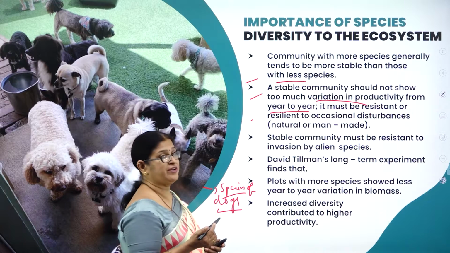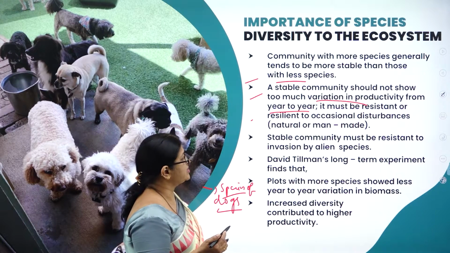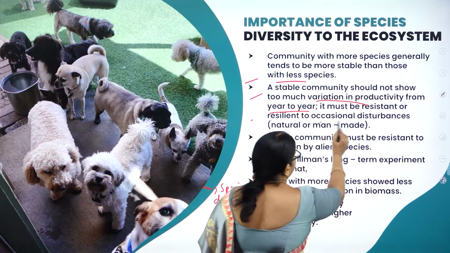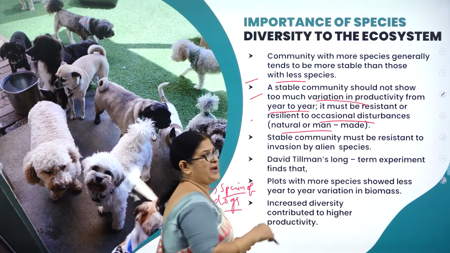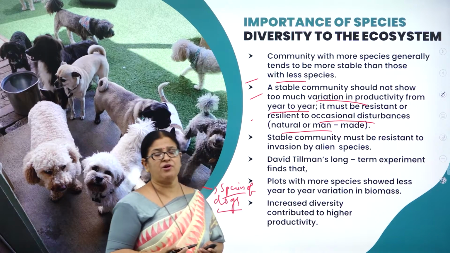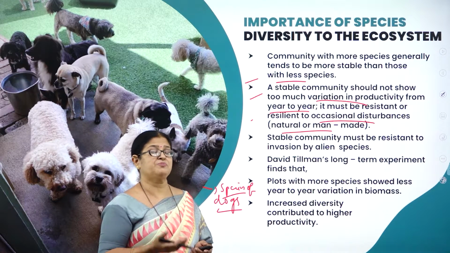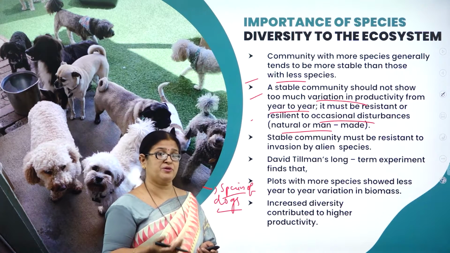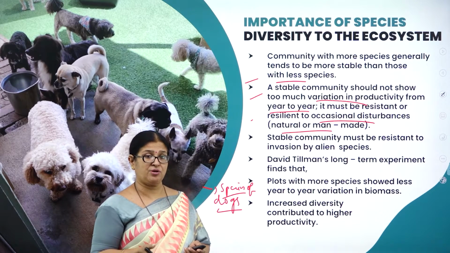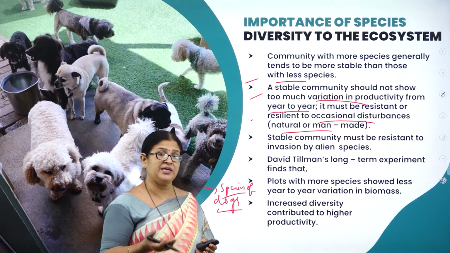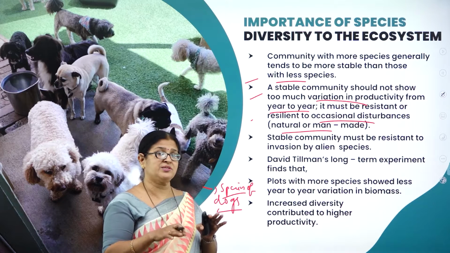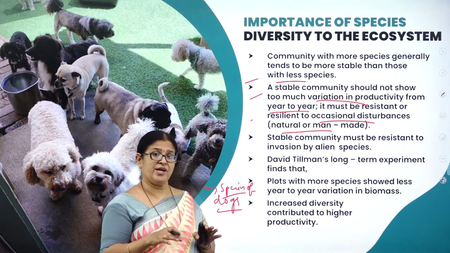It must be resistant or resilient to occasional disturbances, natural or man-made. I think all of us know we have a lot of ecological imbalances, maybe due to natural calamities, for example, recently we have come across floods, and because of this coronavirus, where many people are dying. So there is some imbalance in the ecosystem.